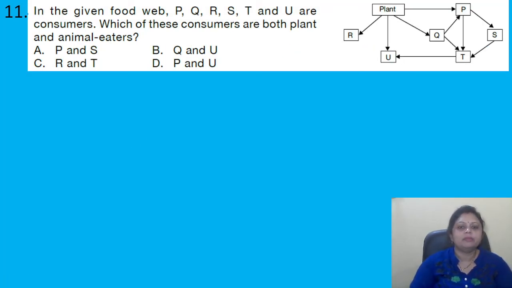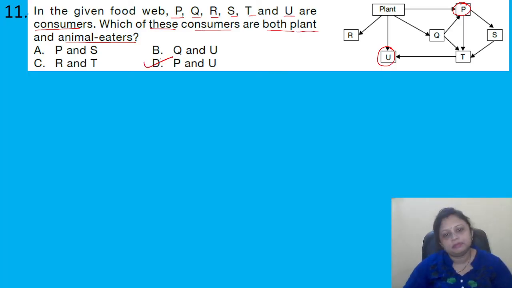Coming to the next question. In the given food web, P, Q, R, S, T, U are consumers. Which of these consumers are both plant and animal eaters? Options are A, P and S; B, Q and U; C, R and T; D, P and U. So, both plant and animal eaters, right? If we talk about P, it is a plant eater and also an animal eater. Then U is also a plant eater and also an animal eater. So the correct answer is option D, that is P and U.